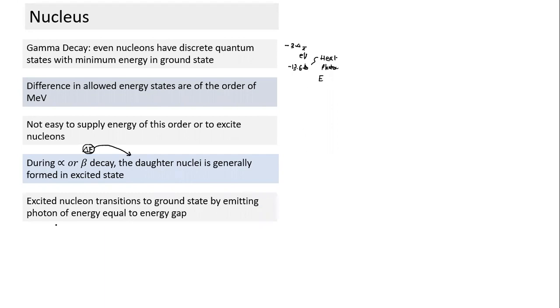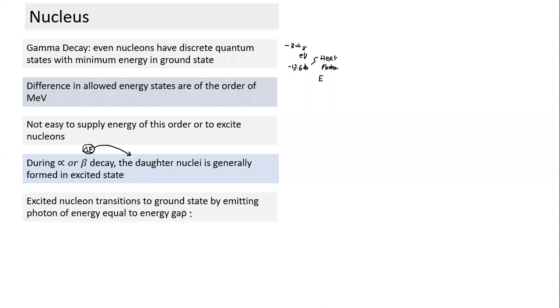allowable states. And since this energy gap is of the order of kilo electron volts and million electron volts, the photon which is emitted is also of extremely high energy. And those extremely high energy photons are called gamma. That's gamma radiation. So what is gamma radiation? Gamma radiation also is an electromagnetic radiation.